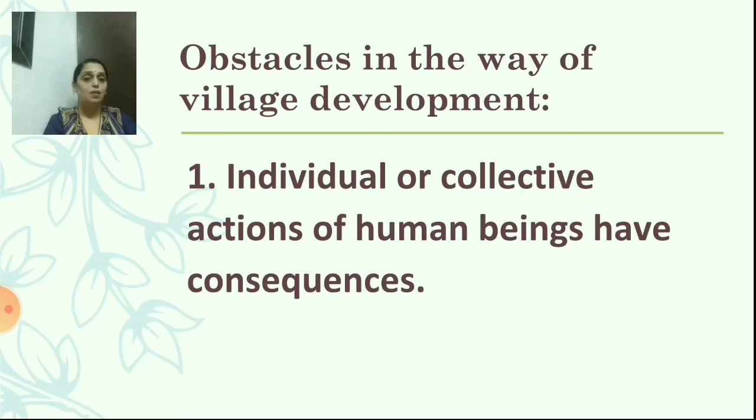Individual means a person, a single person. Collective action of human beings means a group of people working together. They are known as collective action. Now, consequence means result. Yes. Now, what is the meaning of this point then? Individual or collective actions of human beings have consequence. Yes. It means when a person or group of people work together, they have a result. Yes. Now the next one.